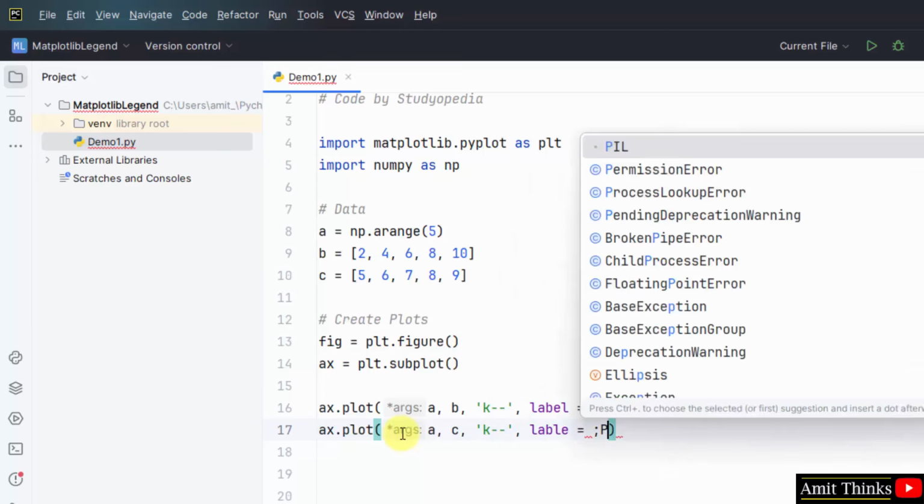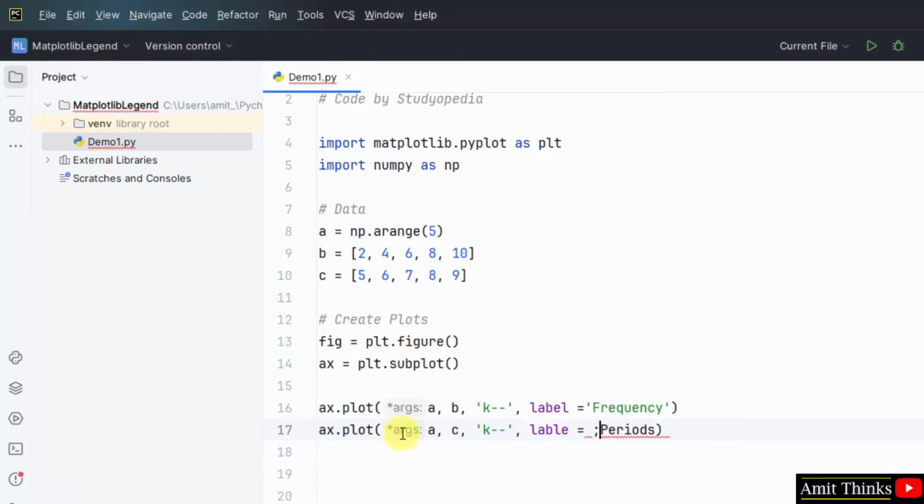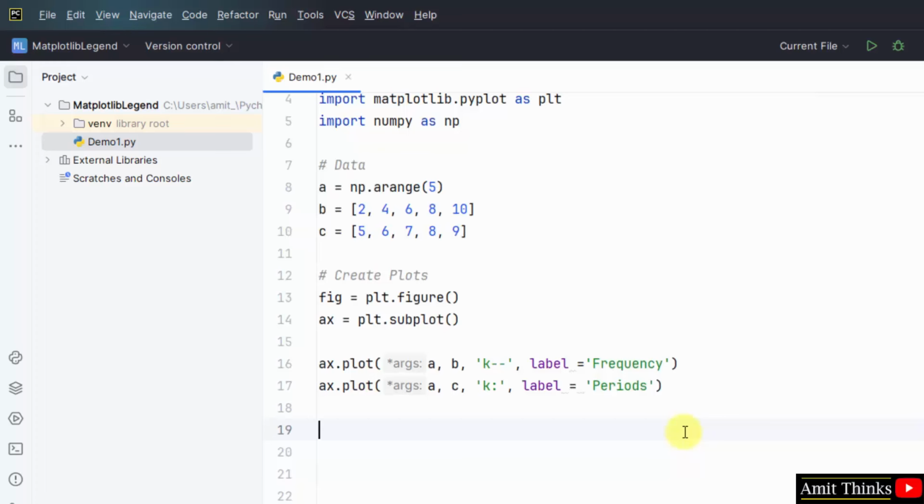So we have created our legends in this way. So we have set our values. Okay, k colon, this is a marker that represents a black line and dotted. Okay, this means a dotted line style. Now create a legend.